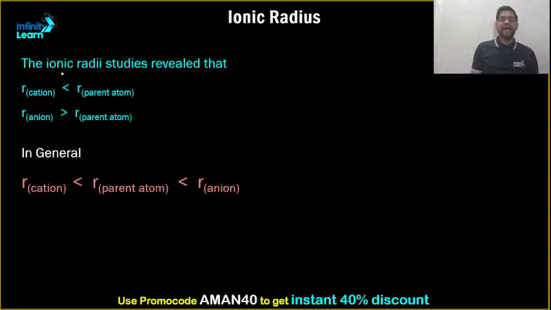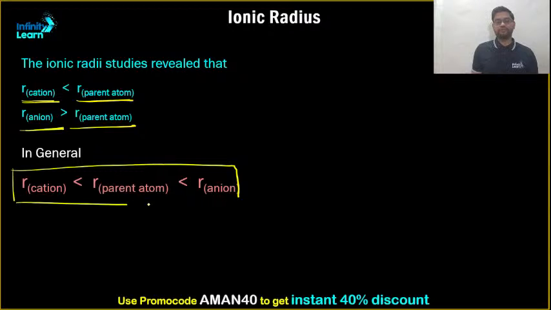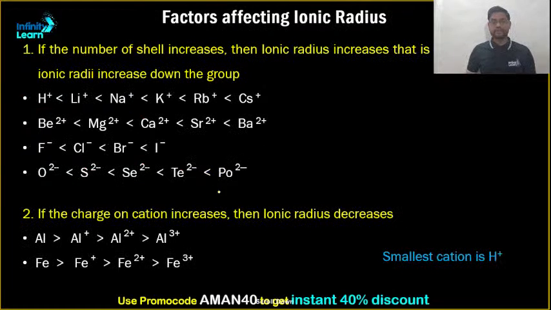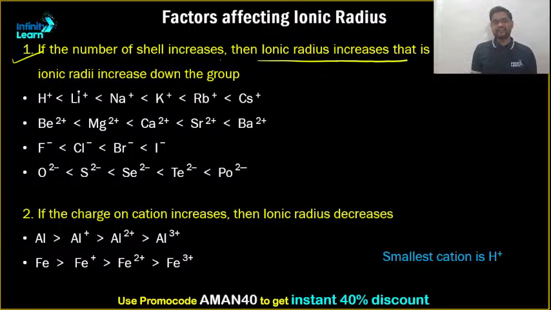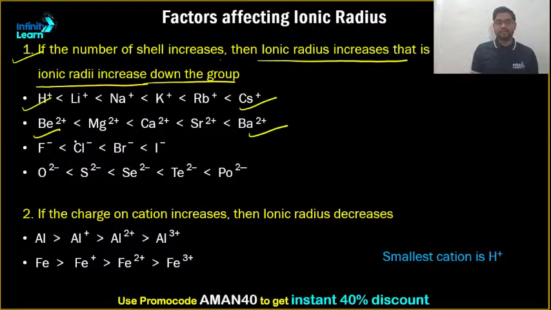Now, the ionic radii studies revealed that, as I already said, the radius of a cation is less than the parent atom, whereas the radius of an anion is more than the parent atom, and this is the concept that I have just shared with you. Clear? Next, if the number of shells increases, then the ionic radii increases. That is, ionic radii increases down the group, from top to bottom. Like H plus is the smallest and cesium is the highest. Similarly, beryllium is small, barium is large. F minus is small, I minus is big, O2 minus, polonium minus.